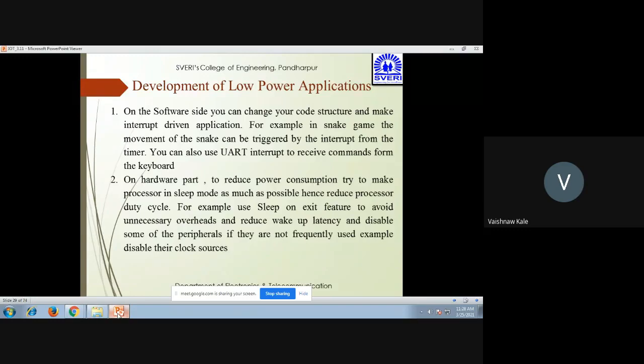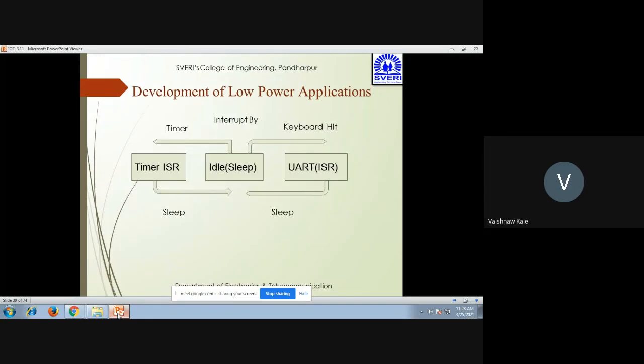So on the software side, you can change your code structure. On the hardware side, you can use the sleep on exit feature, or keep the processor in sleep mode as much as possible. That will help in developing low power applications. So this is the same example that we have seen.